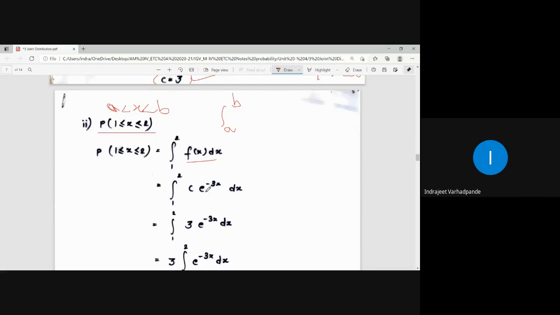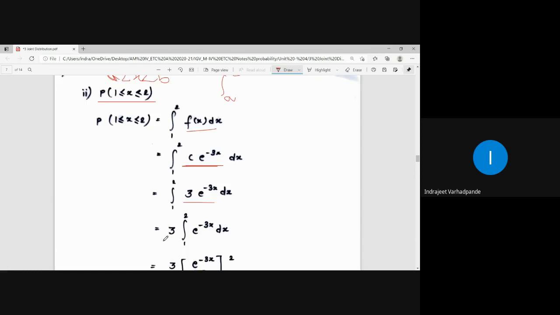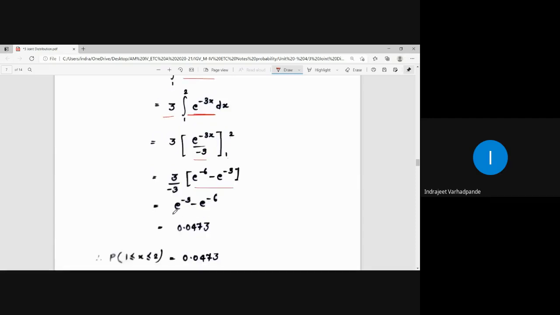So between the range 1 to 2, our value of the function will be c e to the power minus 3x. But I have already found the value of c, that is 3 into e to the power minus 3x. 3 outside, integration is to be done only of the term e to the power minus 3x, which is e to the power minus 3x upon minus 3, between 1 to 2. So that will be 3 upon minus 3, and this value comes out to be e to the power minus 3 minus e to the power minus 6. If you calculate it, it will come in decimal, which will always be less than 1.